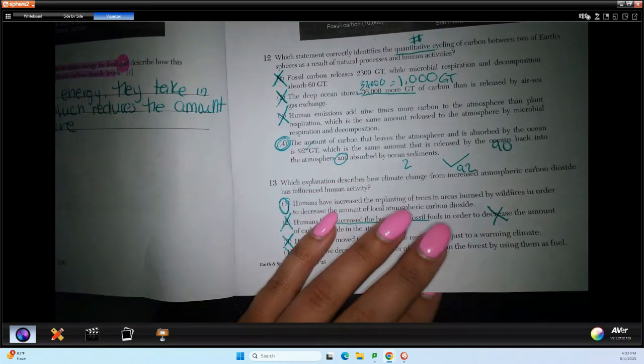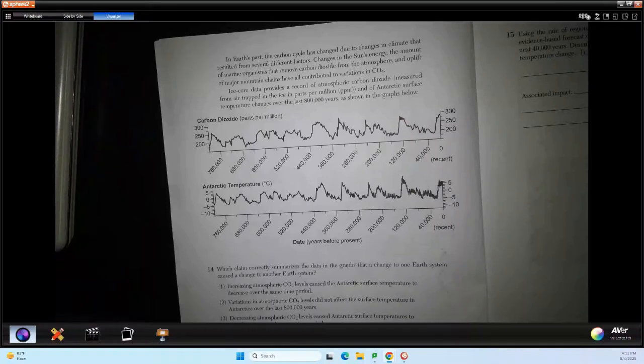All right, question 14. So we're still on the same cluster. We're just adding some more information again. So it says in Earth's past, the carbon cycle has changed due to changes in climate that resulted from several different factors. Changes in the sun's energy, the amount of marine organisms that remove carbon dioxide from the atmosphere, and uplift of major mountain chains have all contributed to variations in CO2. Ice core data provides a record of atmospheric carbon dioxide measured from air trapped in the ice in parts per million, and of Antarctic surface temperature changes over the last 800,000 years, as shown in the graphs below.